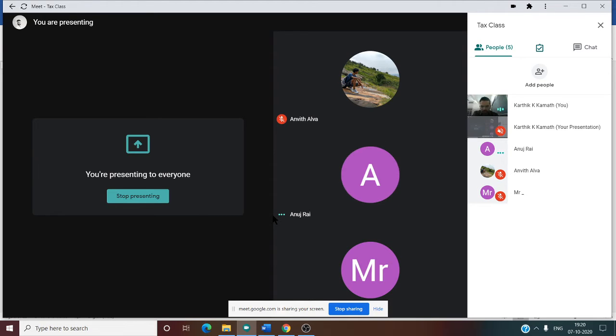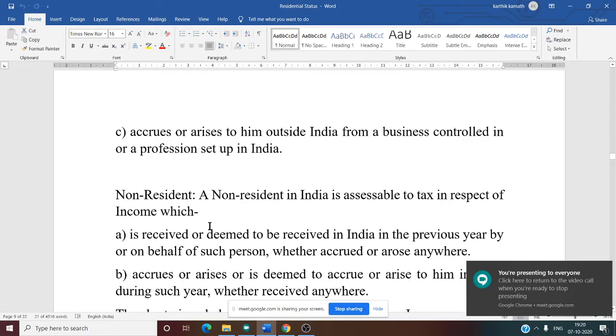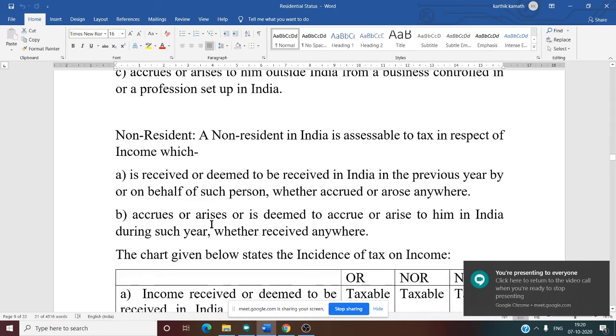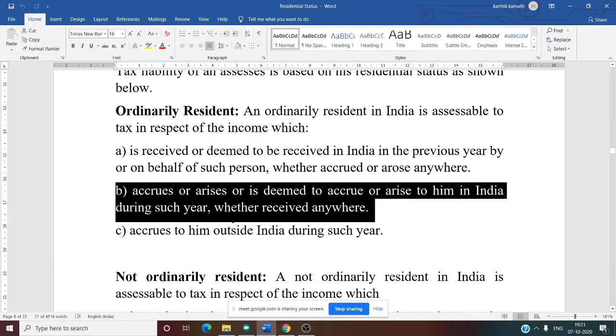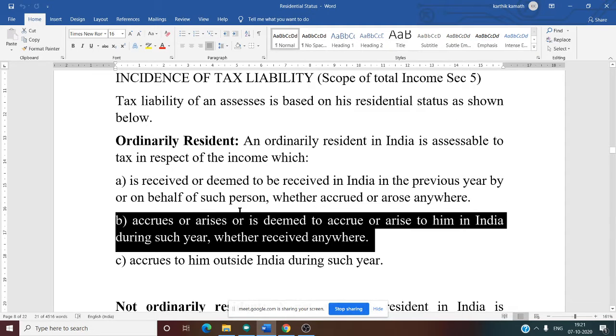So now I will make you understand very simply. See this. All these sentences are given in one table. Now it is very clear. You need not remember all of this. Suppose they have asked a theory question, you need to write like this. But for problem or calculation purpose, there is one table given.